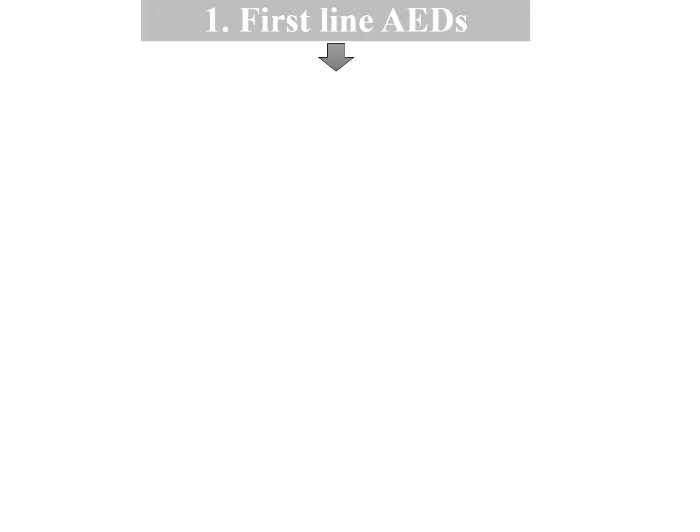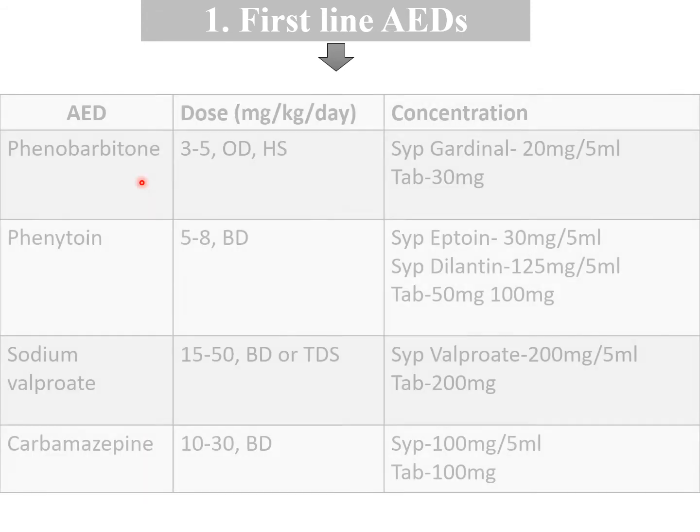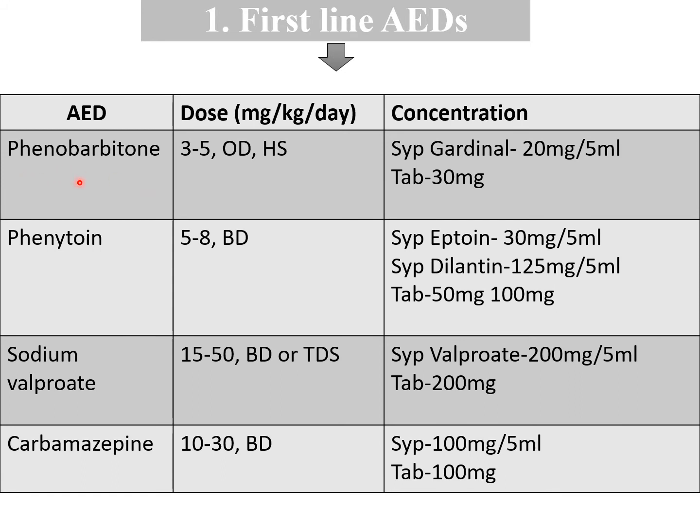Now I am going to tell you the details of anti-epileptic drugs which are effective for epilepsy. First are the first line anti-epileptic drugs: phenobarbital, phenytoin, sodium valproate and carbamazepine. The dose of phenobarbital is 3 to 5 mg per kg per day, OD dose at HS, and it is indicated in babies less than 6 months old.